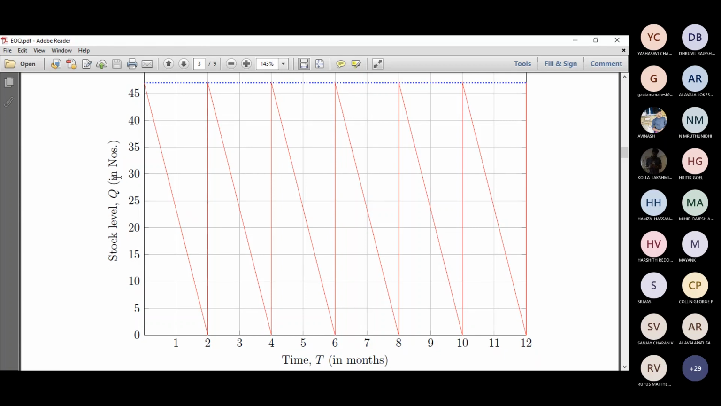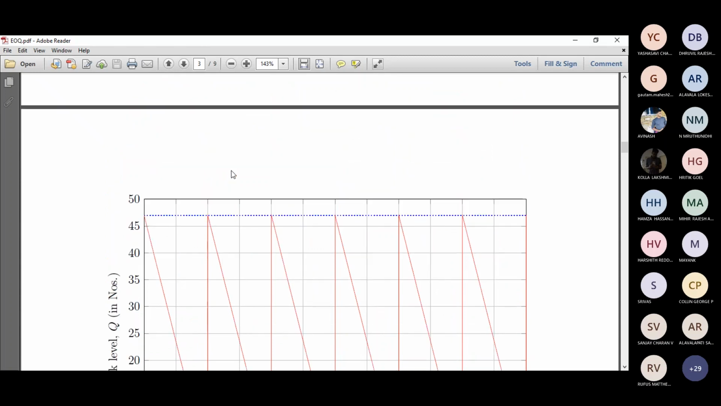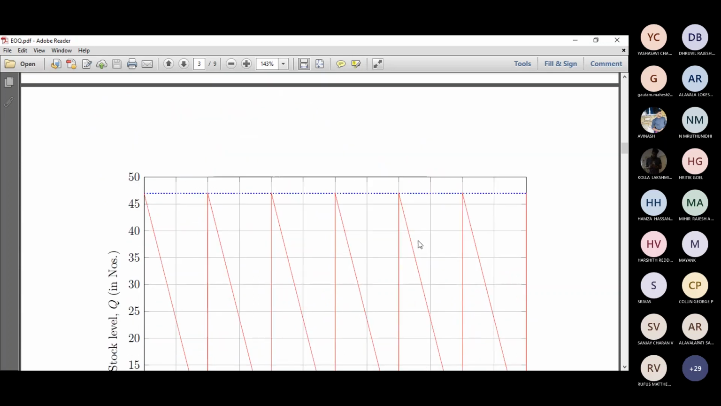Next, the y-axis is Q, the quantity ordered. So this is the overall quantity ordered. In this case, we'll be looking at the economic order quantity. The economic order quantity is 47 units, right? So we'll draw a dotted line which represents the economic order quantity. If you order by that, then your business is profitable. As simple as that, right? So we have marked a horizontal line, which is the economic order quantity, Q naught.